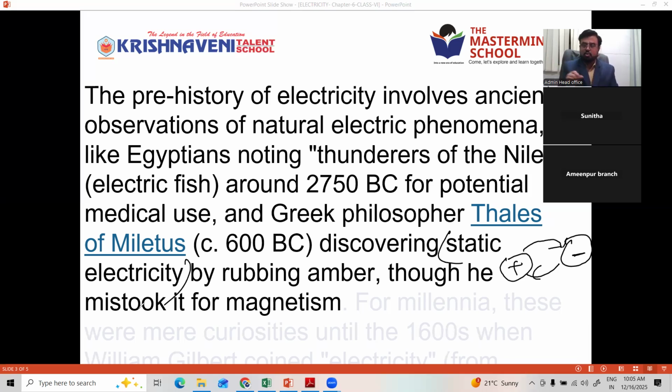The flow is through wire. Suppose you switch on the light here, the switch is here, but the light comes there. Or the switch is here, the fan moves there. Why? Because they are connected by wire. Through the wire, electrons or charges flow and make the bulb glow, the fan rotate, or the geyser produce heat. All these are because of the flow of charges. There are two types of charges, one positive and one negative.